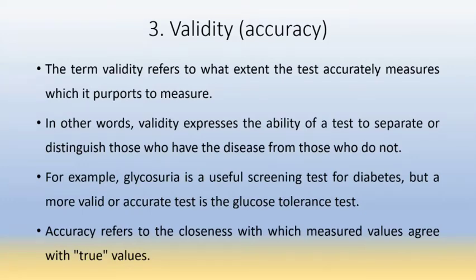For example, the test glycosuria is a useful screening test for diabetes, but the more valid or accurate test is a glucose tolerance test. Glycosuria is not a valid test. It is just a test for screening, but it is not so accurate to diagnose diabetes. So it is not a diagnostic test or not so valid. So accuracy refers to the closeness with which measured values agree with true values.